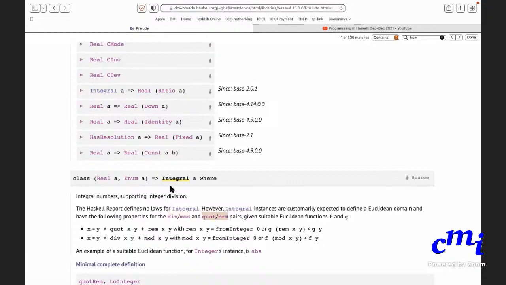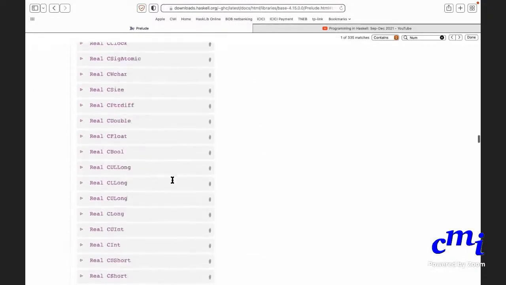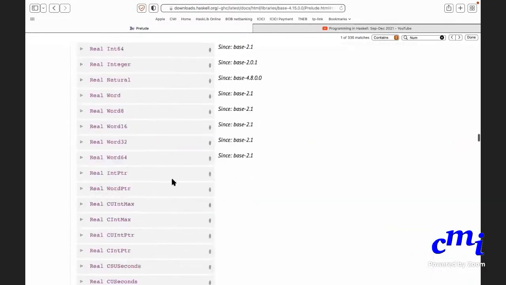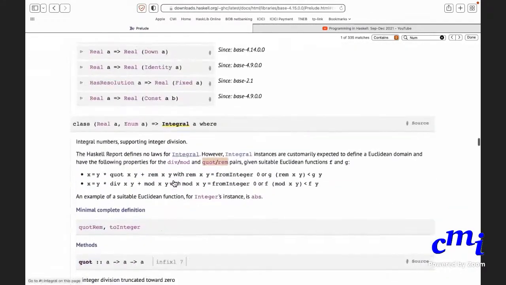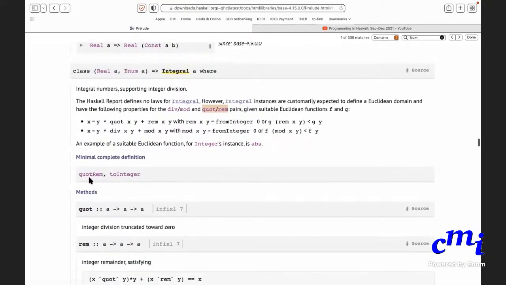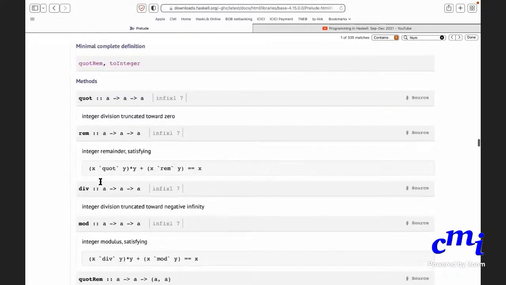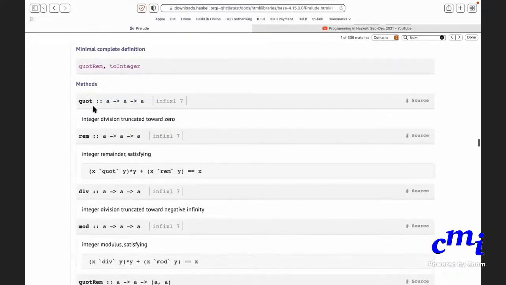So actually for Integral, there are 2 sets of functions. You have quot, you have rem. Quot stands for quotient, and this is integral division, but the result is truncated towards 0. For positive numbers, quot and div will work the same way because truncating towards 0 or towards negative infinity is the same thing. But for negative numbers, if the result is negative, then truncating towards 0 is opposite of truncating towards negative infinity.